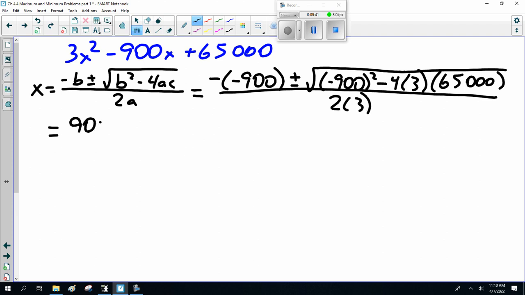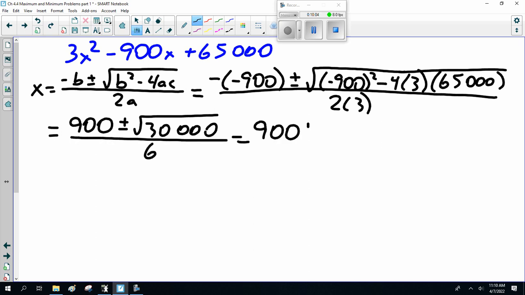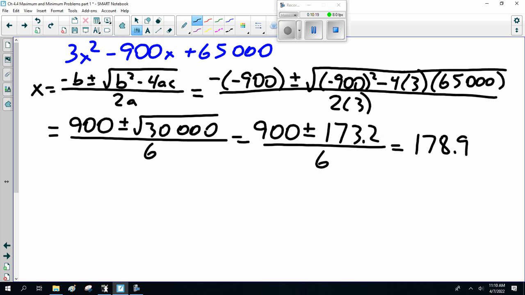So that's 900, now 810,000 minus, and yeah, I admit I cheated. I grabbed Mr. Calculator. 30,000, divided by 6. That's 900 plus or minus 173.6, which became 178.9, or 121.3.